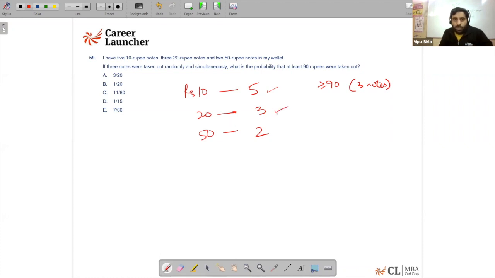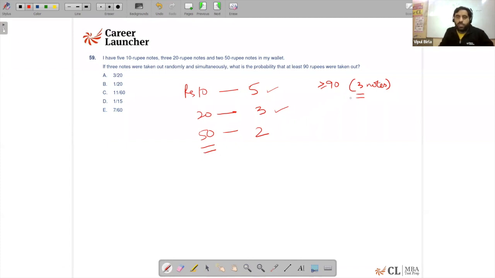So this leads to the conclusion that out of the 3 notes which I'll be taking out, at least one will be of denomination 50. Because if we take only 10 or 20, the maximum sum obtained is 60. So we will not be able to have that 90, right? So that means we have to have at least one note of rupee 50.